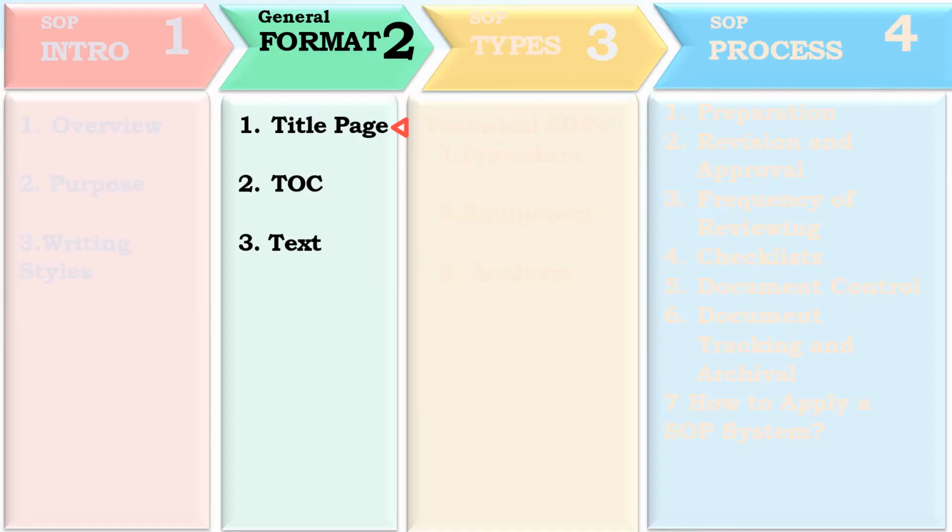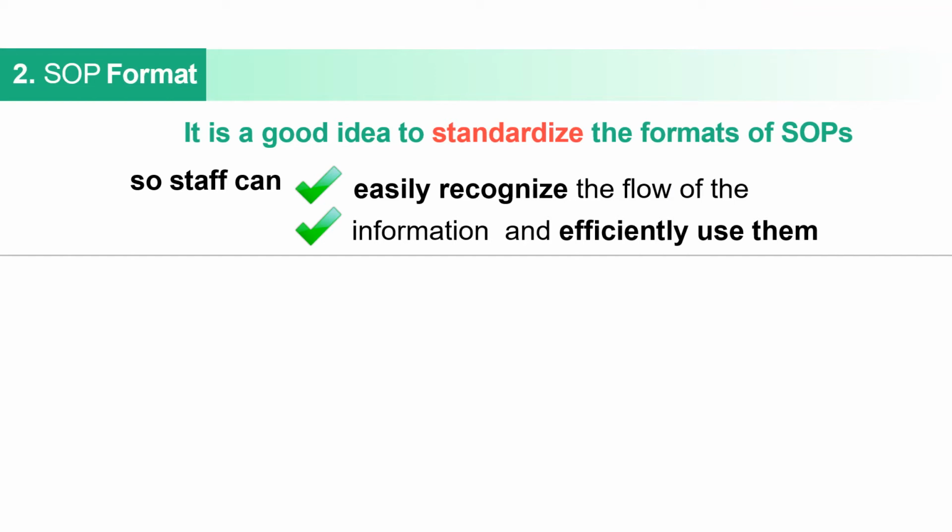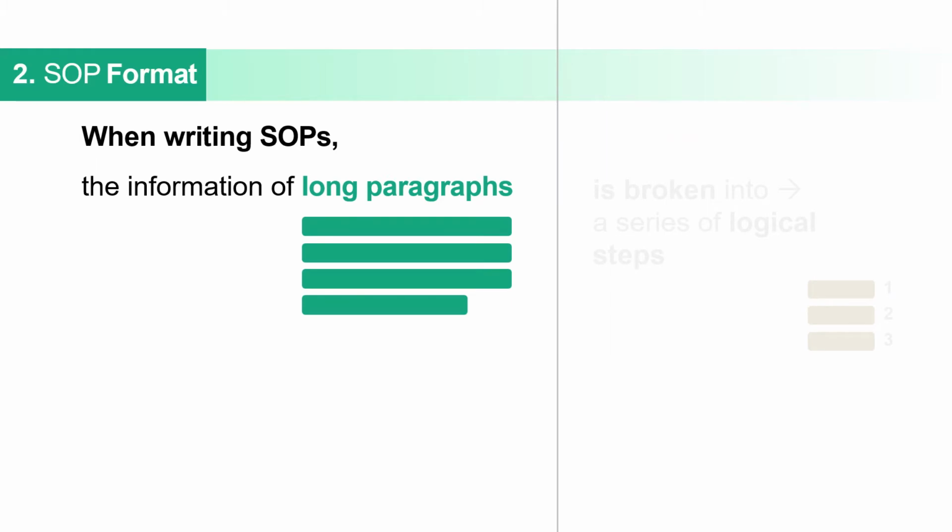Now the title page. It is a good idea to standardize the format of SOPs so staff can easily recognize the flow of information. It will be easily recognizable and efficiently used by them. Now, the format should not be in a long paragraph.